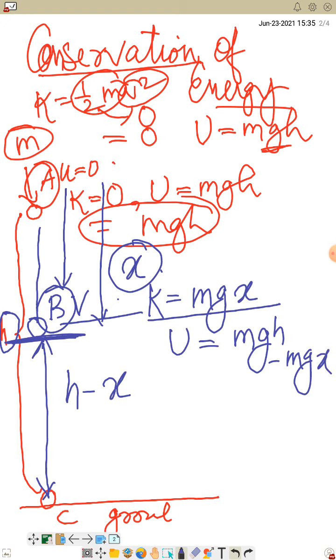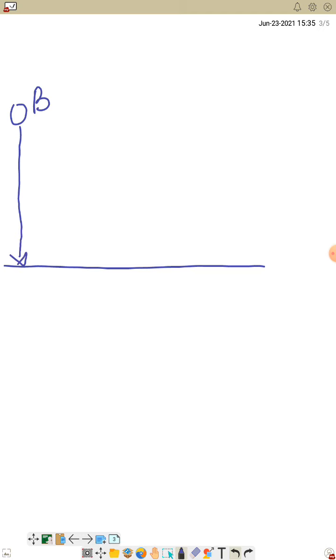Did you get it? Did you understand here? Clear? So again, let me explain to you all. So at position B, this is the ground, this is my stone. At position B, what is the height?